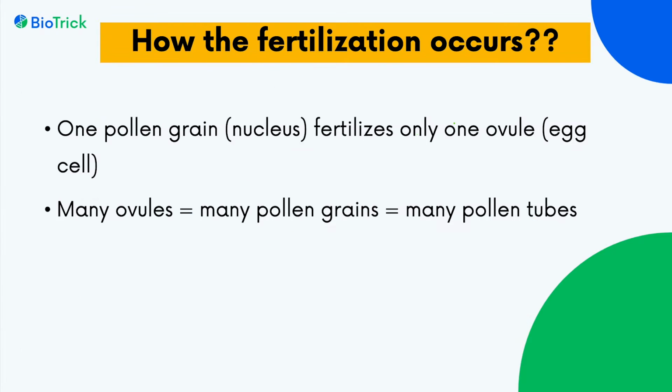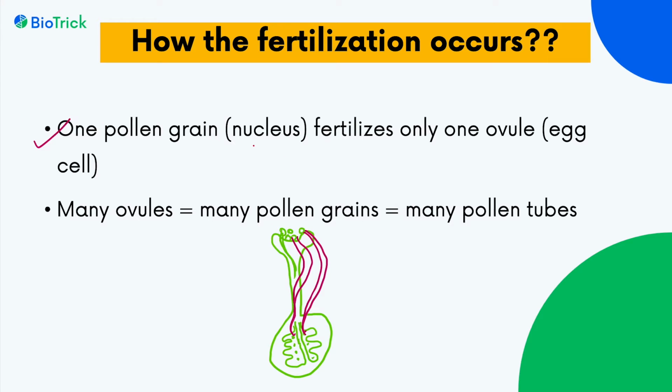Next, let's suppose a plant has an ovary with multiple ovules, and multiple pollen grains landed on the stigma of the carpel. So how will the fertilization occur? This is an egg cell, this is an egg cell. Suppose it has 8 egg cells. Then 8 pollen grains will form 8 pollen tubes to fertilize the individual egg cells or egg nuclei.